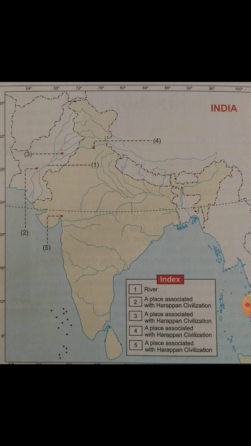You can easily find the answers with the help of the maps given in our textbook, page number 19 as well as page number 17. Please kindly try to find out the answers and draw this map in your copy and mark all these 5 points in the copy.